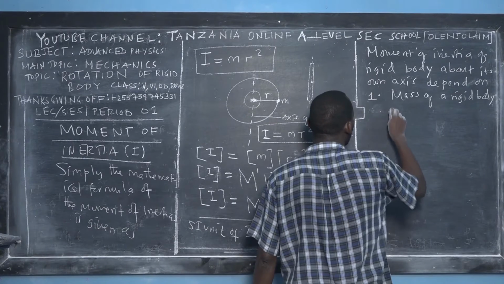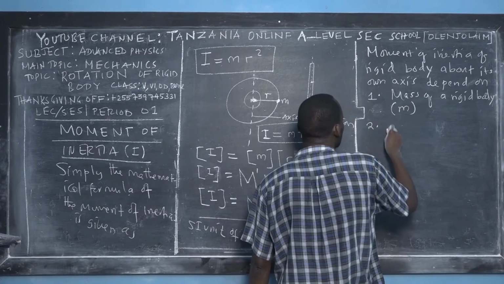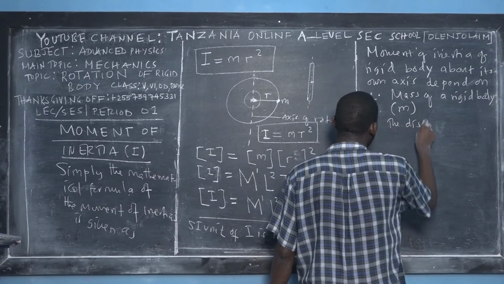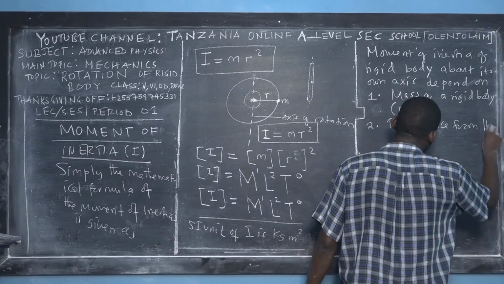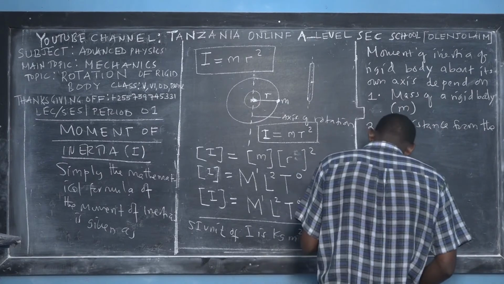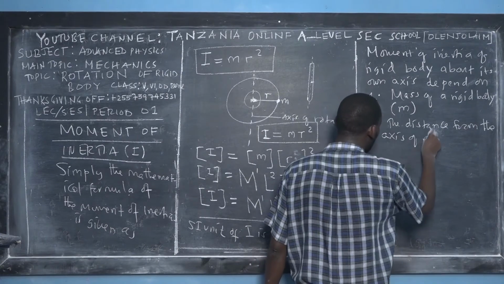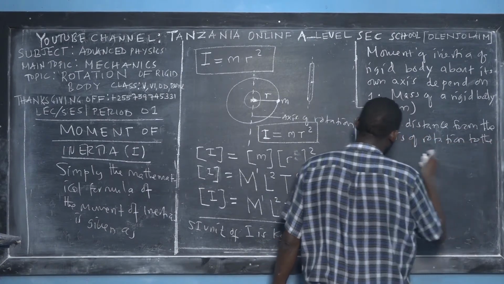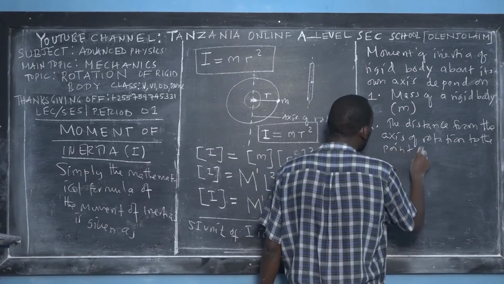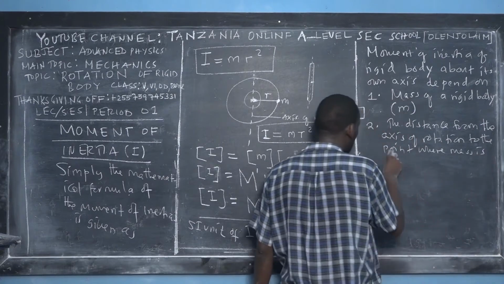Then the second parameter is the distance from the axis of rotation, which is R. So from the formula there is M, and then we say the distance from the axis of rotation to the point where mass is concentrated.